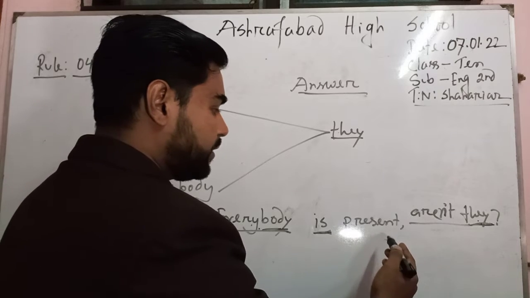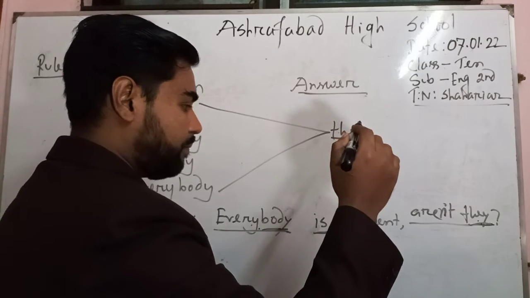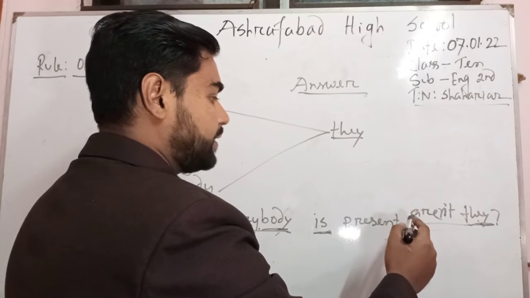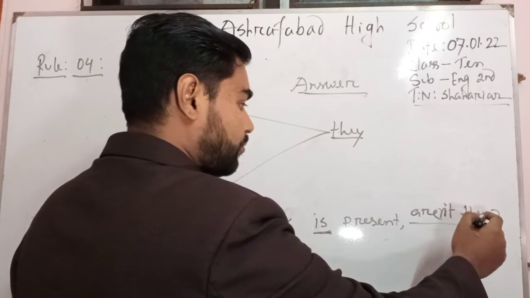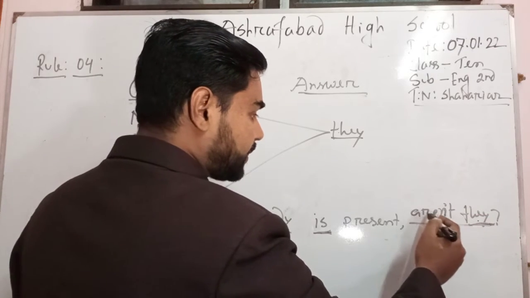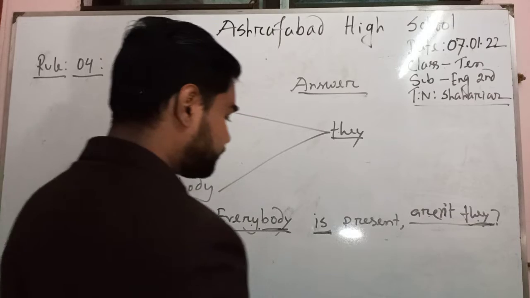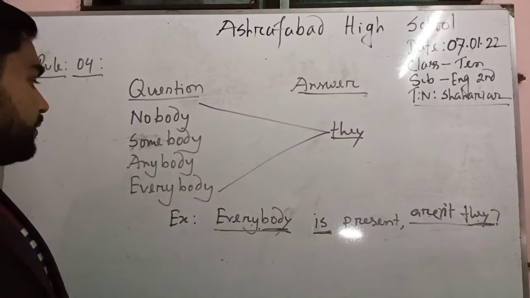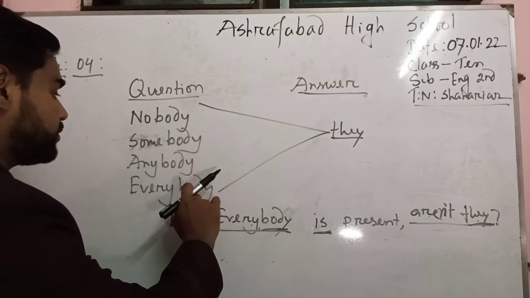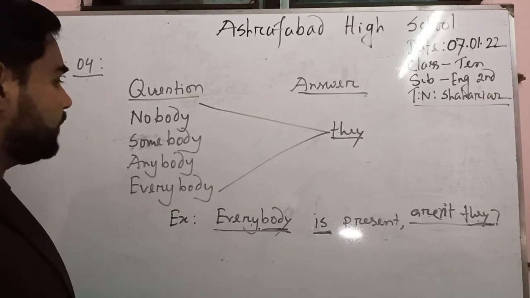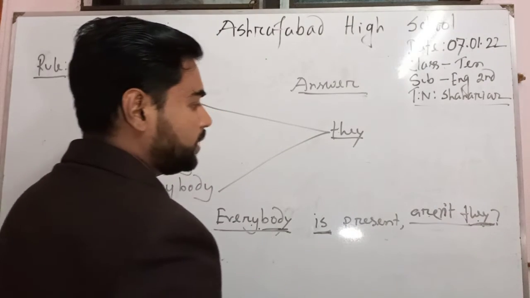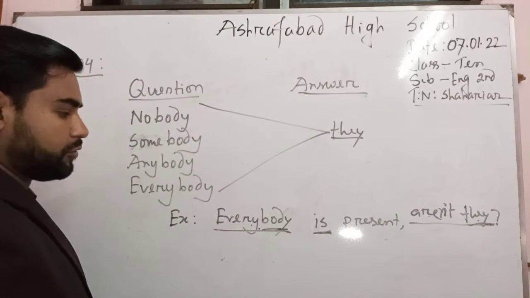So you have to write down an auxiliary verb that matches with the subject. So you have to write down aren't they. So you have to remember all these words. These 4 words always will be replaced by they at the time of writing down the answer to the tag question.